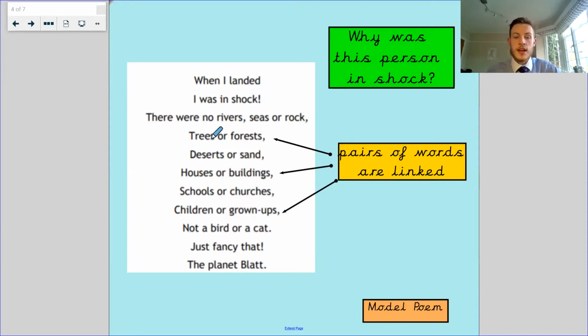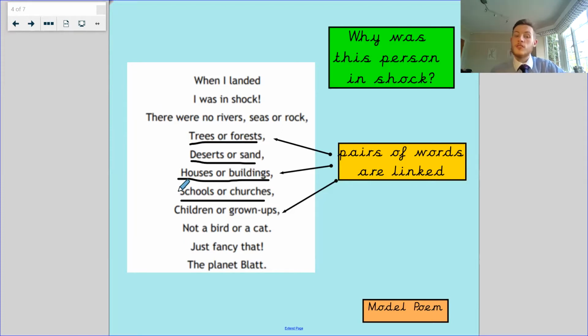Now, you might also say, well, what about these pairs? These pairs are linked. Well, trees or forests. Now, trees are what's in a forest, so they're linked. Deserts or sand. Sand is in the desert. Houses or buildings. Well, houses can be buildings. They are buildings. Schools or churches. That one's slightly linked because you can have some schools that are churches.